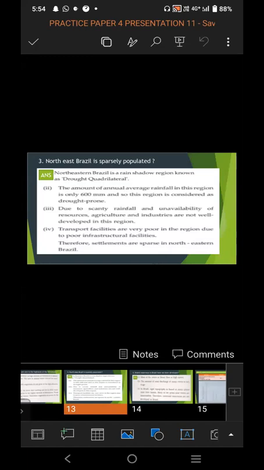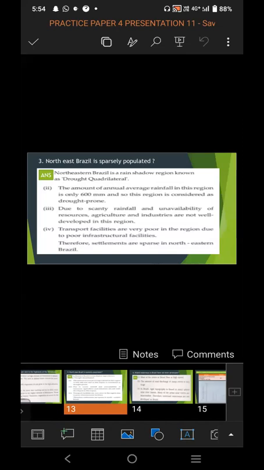Transport facilities are very poor in this region due to the poor infrastructure facility. The infrastructure facility is totally poor. It's not as good as in other countries. So they have to face this problem of transport facility. Therefore, settlements are sparse in Northeast Brazil. As we go in that area, we see that the settlement or the population is sparse. So Northeast Brazil is sparsely populated.